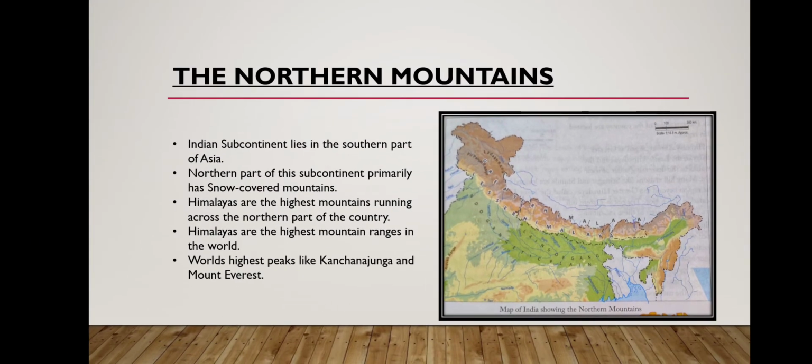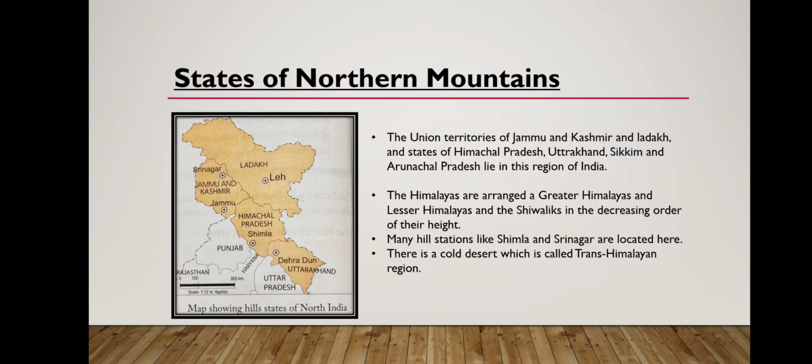There is a cold desert in the region beyond the Greater Himalayas called the trans-Himalayan region, and Ladakh is located in this region. The northeastern hill ranges also form a part of these mountains. The highest mountains are very cold and are covered with snow around the year.